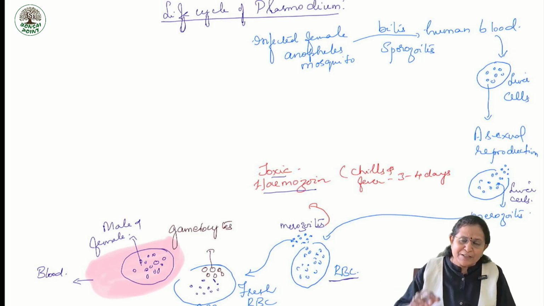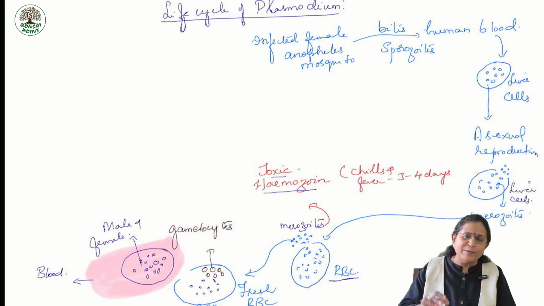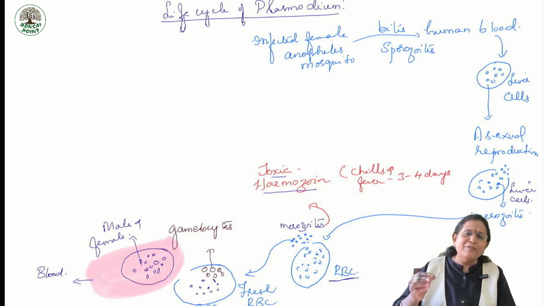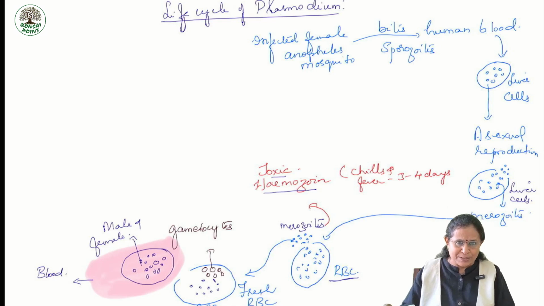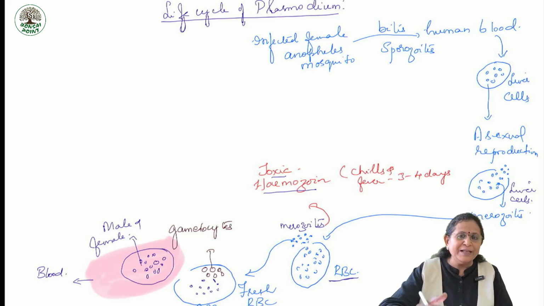Later, they burst open even those fresh RBCs and come out into the bloodstream. So, now in the bloodstream as well as in RBC, some of the gametocytes will be left over. RBCs also have gametocytes, whereas the bloodstream also has gametocytes. Okay. Now, at this stage, so which stage? In human blood as well as in RBC, there are gametocytes, that is the sex cells.